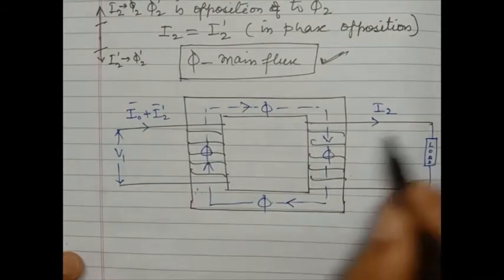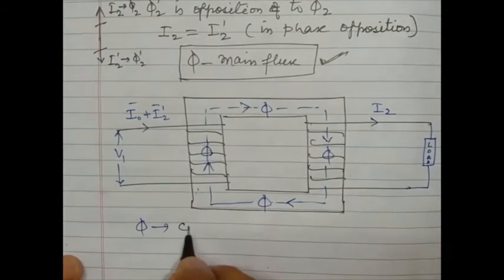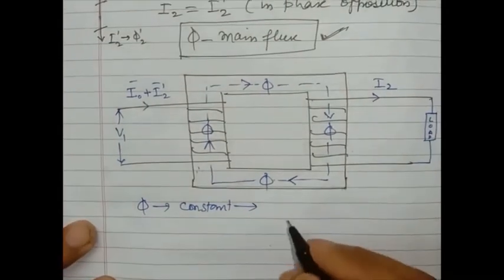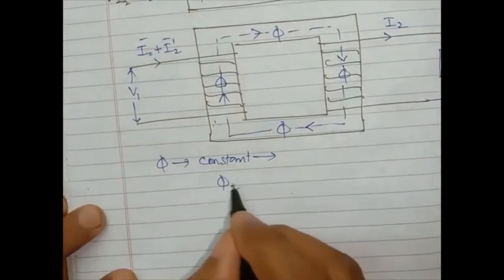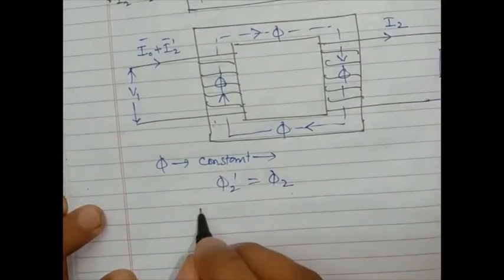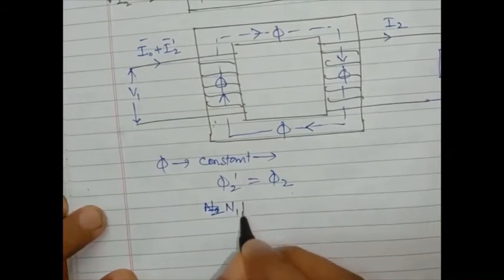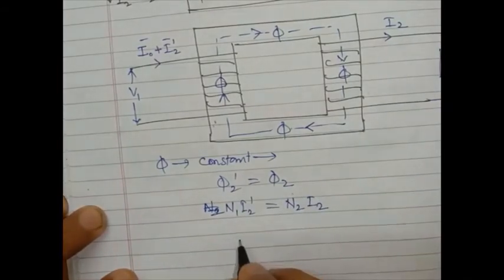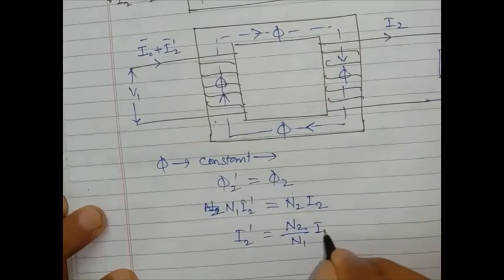As we increase the load, the main flux remains constant. So phi 2 dash equals phi 2, and in terms of MMF, N1 I2 dash equals N2 I2, or I2 dash equals N2 divided by N1 times I2.